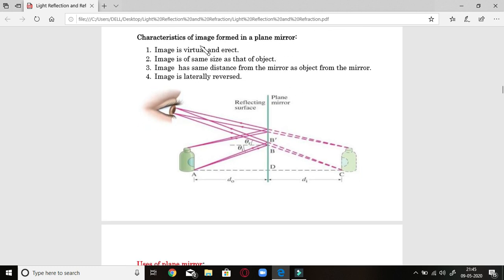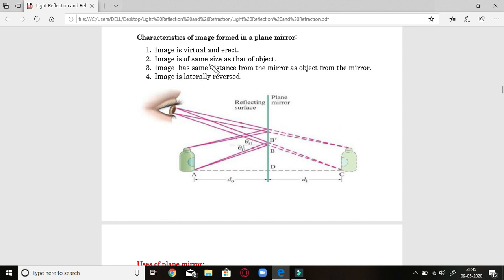First characteristic is that image formed in the plane mirror is always virtual and direct. This is an object, you are looking here, this is an object, the image formed is always virtual and direct. So what type of object is there? Same is the image, so it is virtual and direct, it exactly looks same.